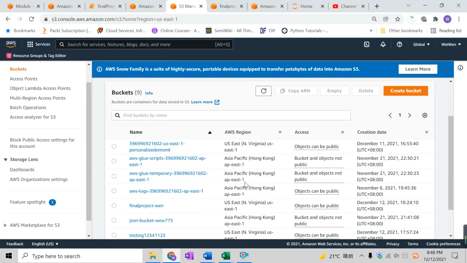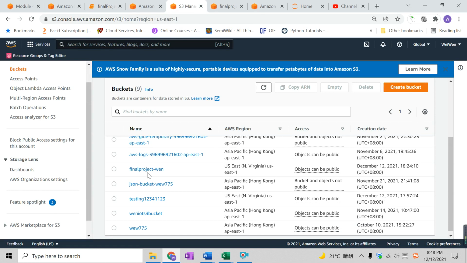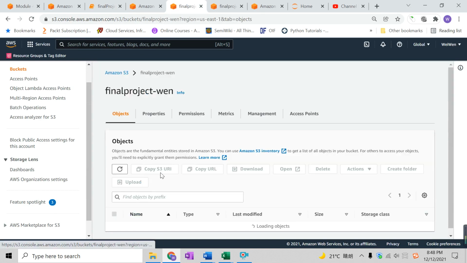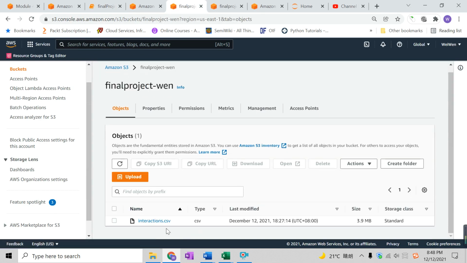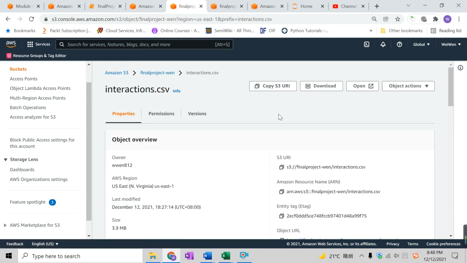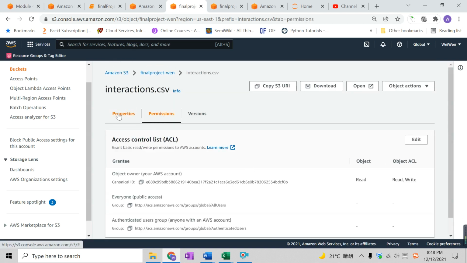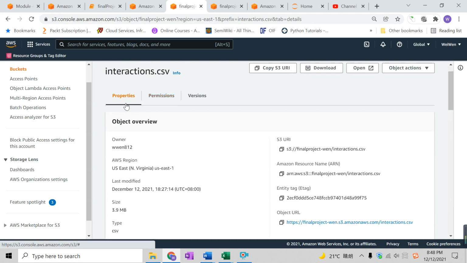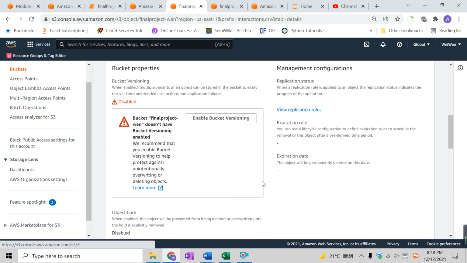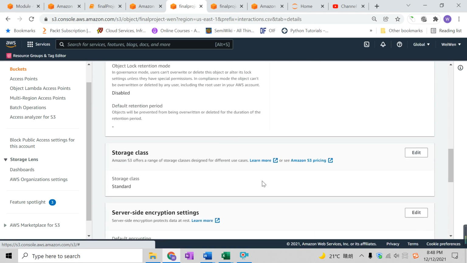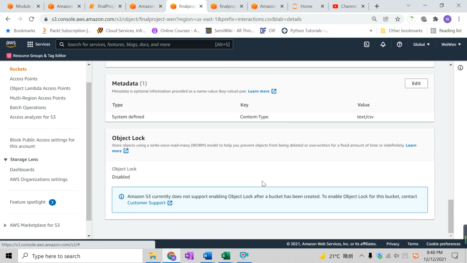So this is my S3 bucket. As you can see, in final project, this is the place where I uploaded the interactions.csv file. But there's a catch here. When you're uploading the CSV file, you want to have the appropriate permission. Here I have public access, and bucket versioning is not enabled.